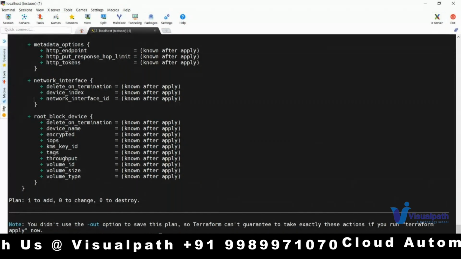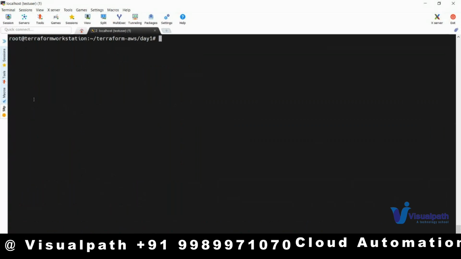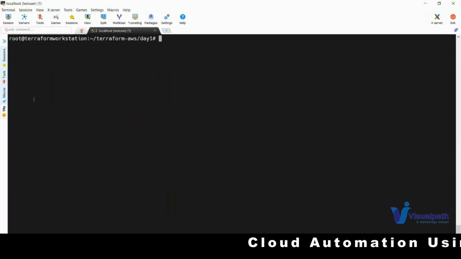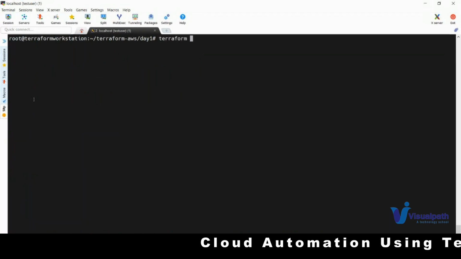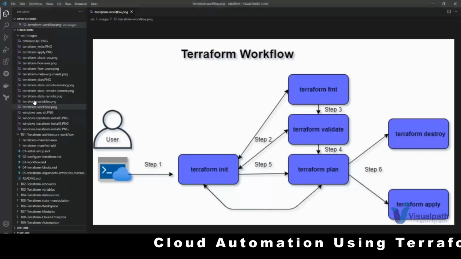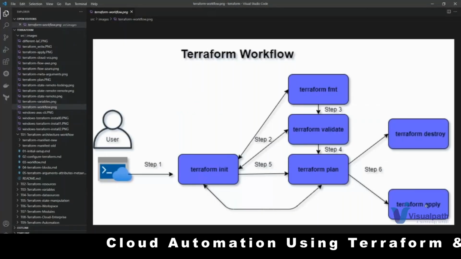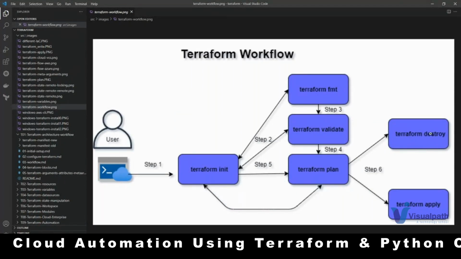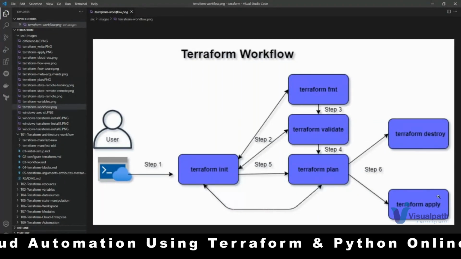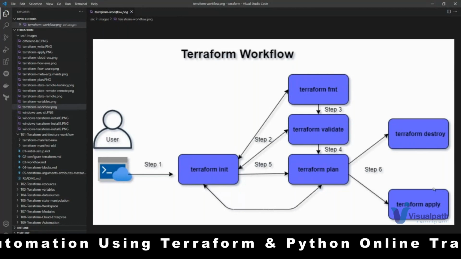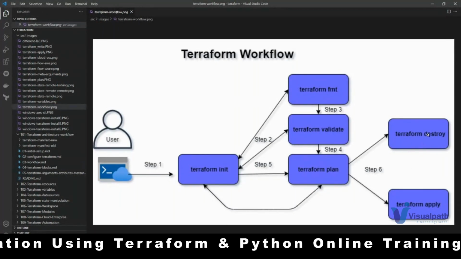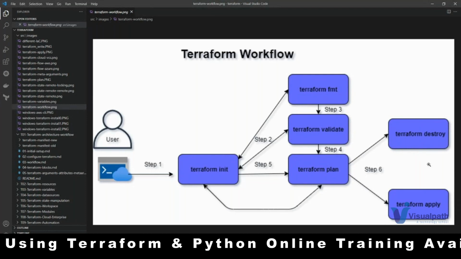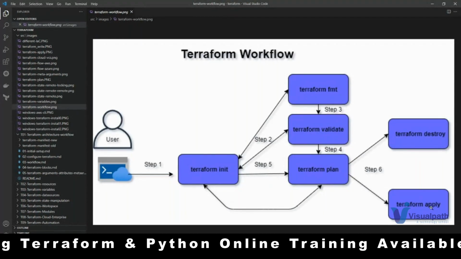Now after this plan, okay, plan wise it's okay for me, I'm okay with this. Now I want to create. Now see Terraform, for creation it is apply, for removing it is called destroy. Since it is not at all created for the first time, you need to run apply. First it has to create, right? Without creation, how can you destroy or how can you update? This can be done only when it is actually created on the target provider.